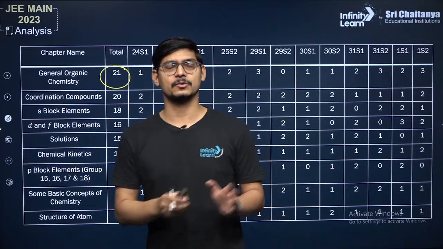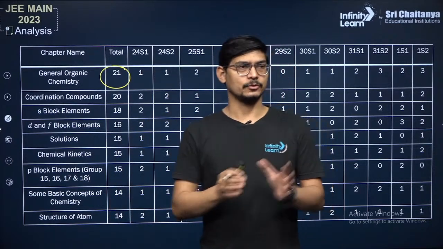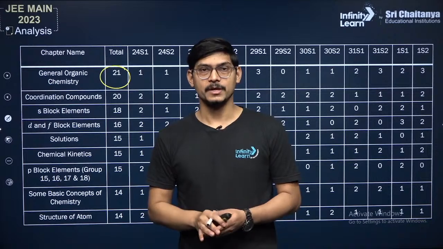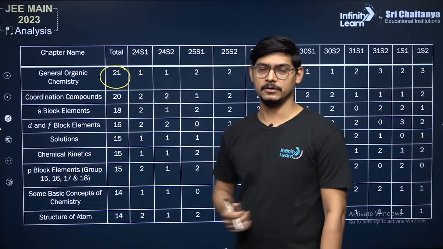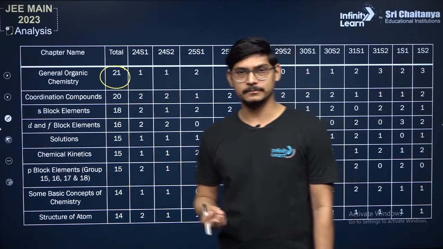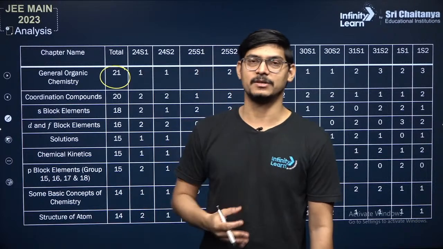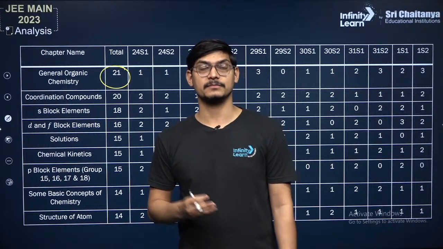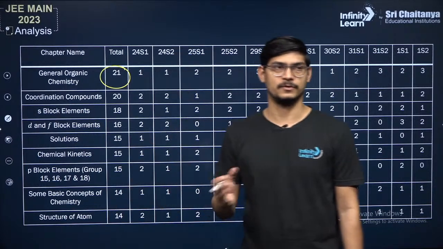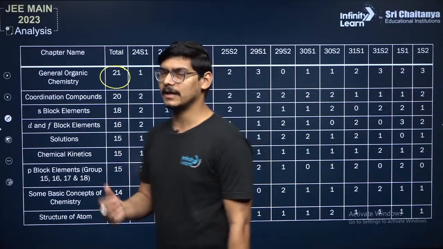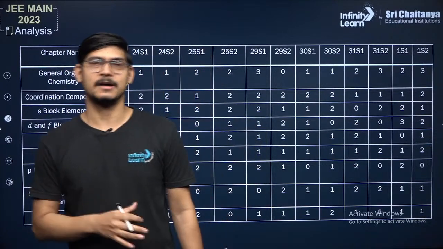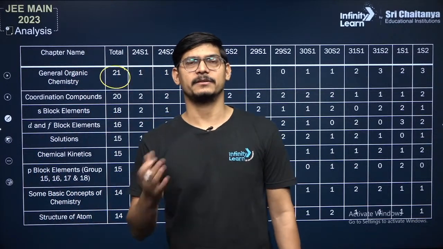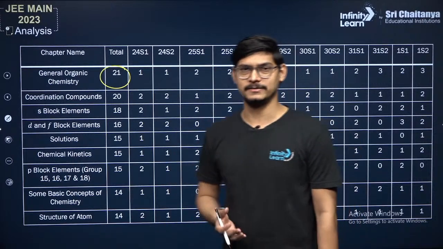In general organic chemistry, just go through the basic nomenclature if you do not want to miss out on the names. Then go through the isomerism: structural isomerism, tautomerism, stereoisomerism, geometrical isomerism, conformational isomerism. There are questions from that. Then after that, see the carbocations, carbanions, electron displacement effect, resonance, hyperconjugation, aromaticity.